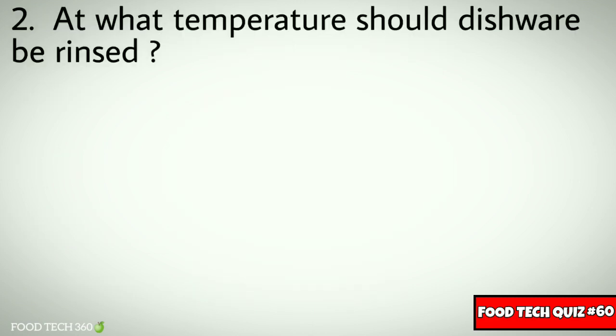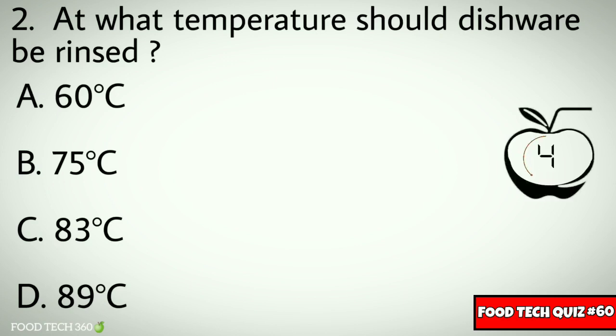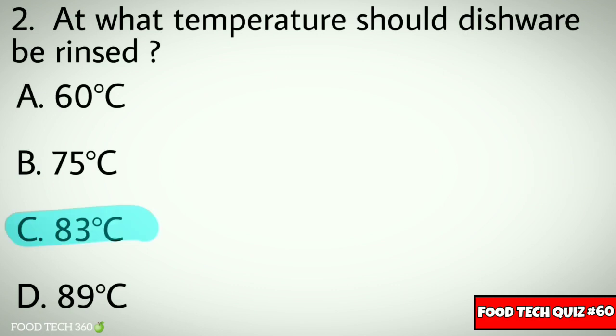Question number 2. At what temperature should dishware be rinsed? Options: A. 60 degrees Celsius, B. 75 degrees Celsius, C. 83 degrees Celsius, D. 89 degrees Celsius. Correct answer: C. 83 degrees Celsius.